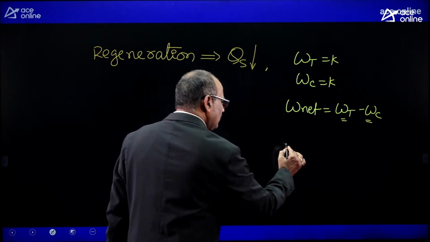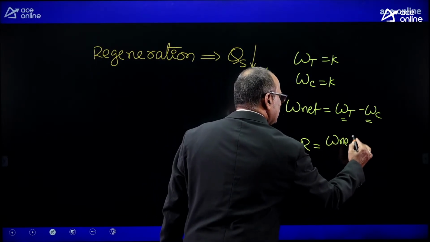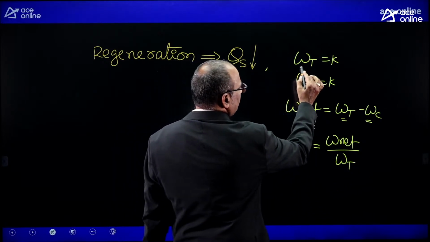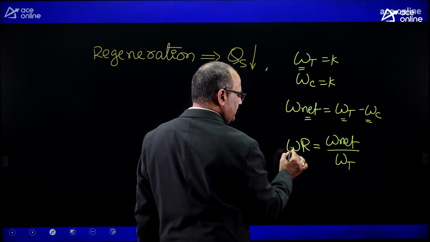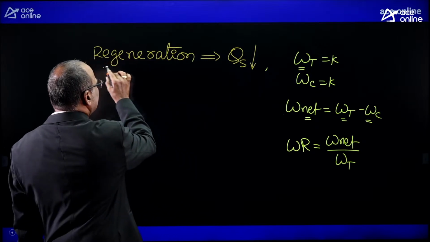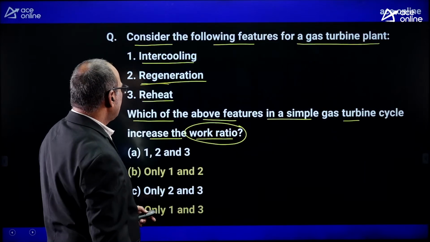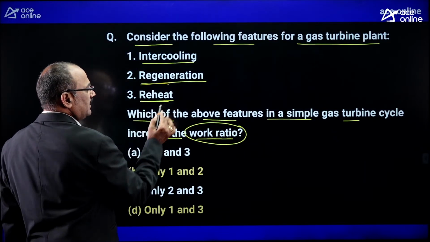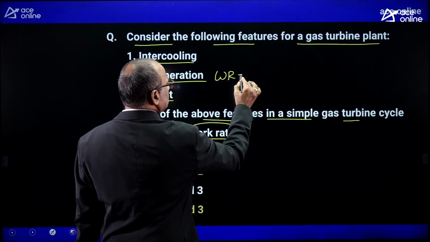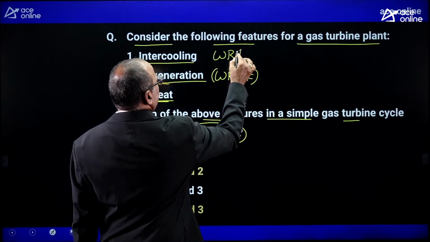Then what about the work ratio? Work ratio equals the ratio between the net work and turbine work. Since turbine work is constant and net work is also constant, there is no change in work ratio with the regeneration mechanism. Similarly, look at the other mechanism, the reheating mechanism. Regeneration does not increase the work ratio. Intercooling increases the work ratio.